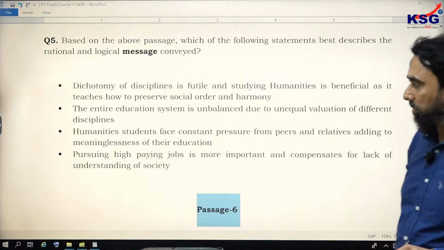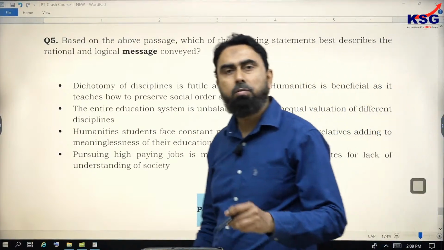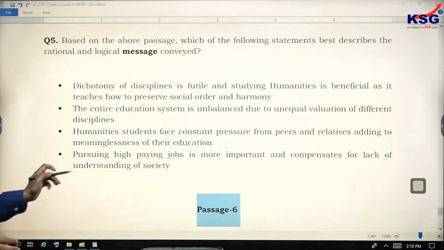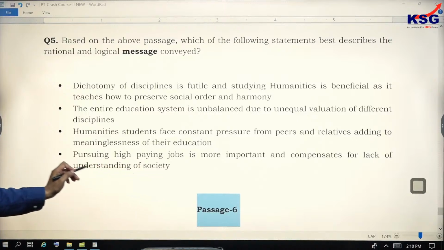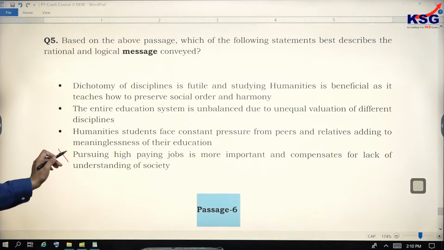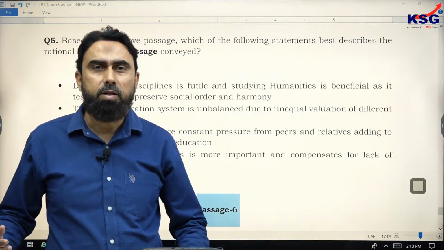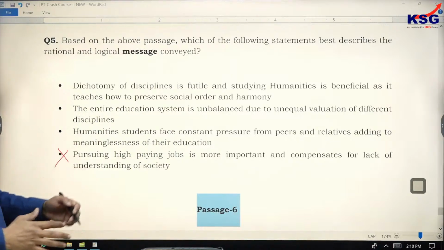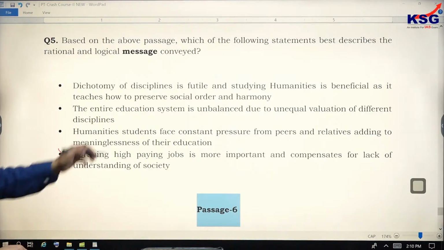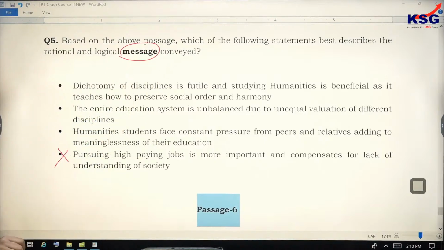Now look at weak options. The last option should catch your attention, very visible, talks about something else. Pursuing high paying jobs is more important and compensates for lack of understanding of society. This is not the author's point, this is what the others are saying. And society in general might consider this, that paying jobs are important, and that's why there is a peer pressure, there is a pressure on the humanities student. But we are asked to find out the message of the author, message of the passage. So D is out.